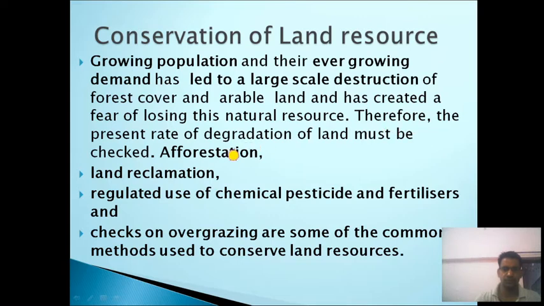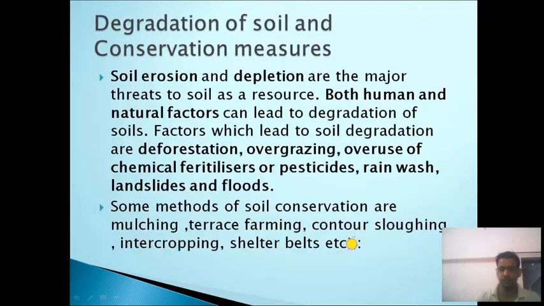Therefore, the present rate of degradation of land must be checked through afforestation, or planting more and more trees, and land reclamation. Land reclamation means filling up of seabeds and lakes. In this way, we can create land. We should also regulate the use of chemical pesticides and fertilizers, and we should check overgrazing. So these are some common methods to conserve land resource.